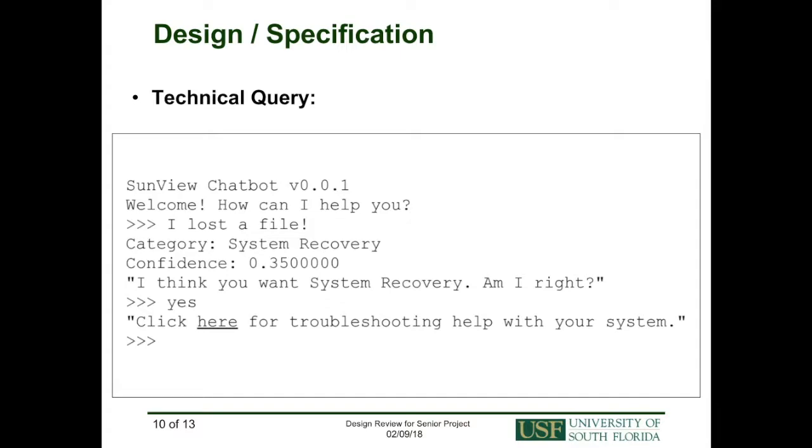This is a depiction of another case, in which the bot does not have sufficient confidence to make a definite categorization of the user query. Here, the query is unclear or possibly vague. The bot makes a guess and asks the user if it is correct. If the user answers affirmatively, the bot provides the guessed information. Otherwise, it will respond, "Sorry, I don't know," and ask for another query.